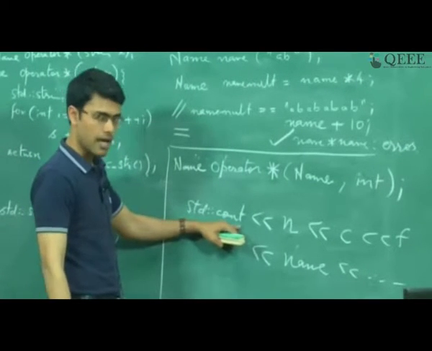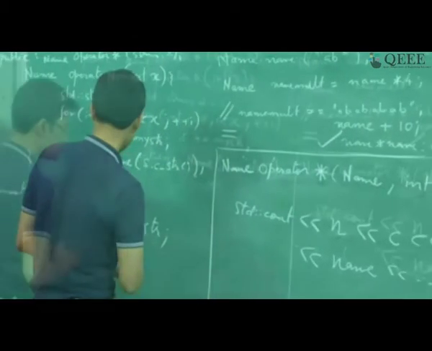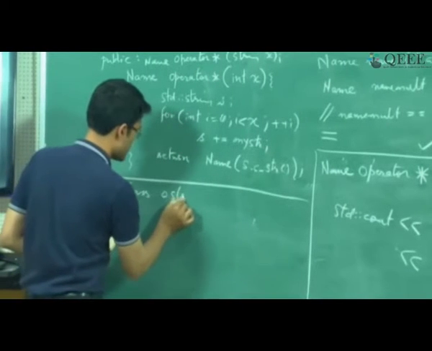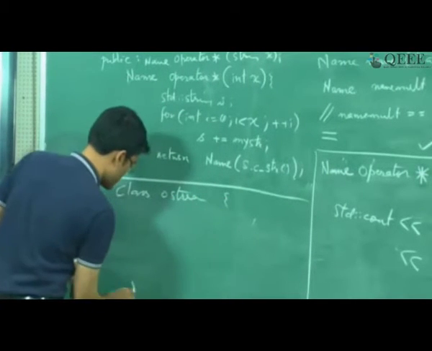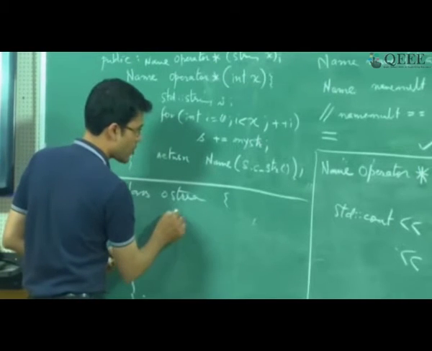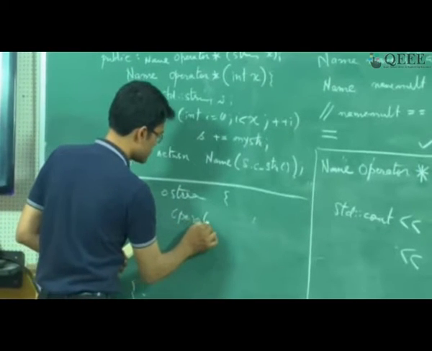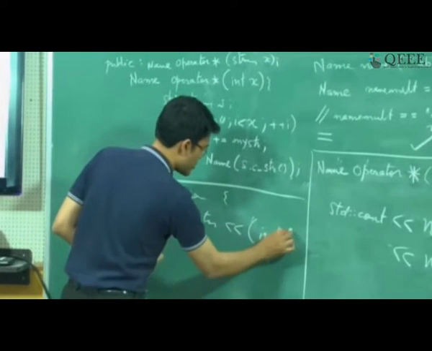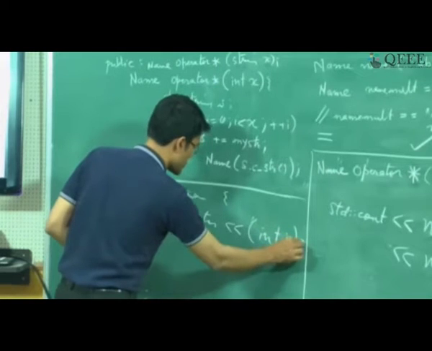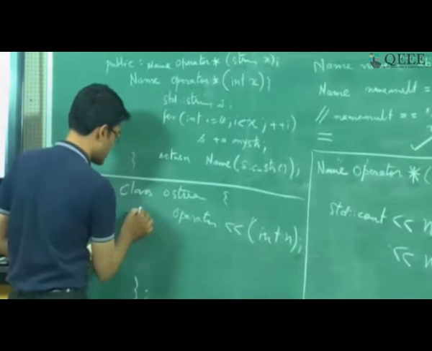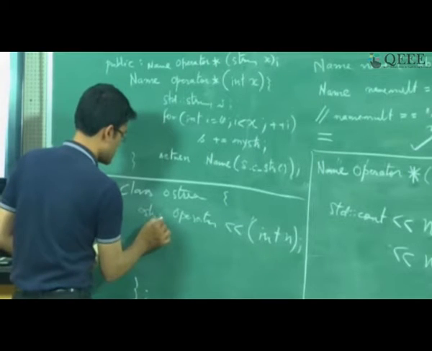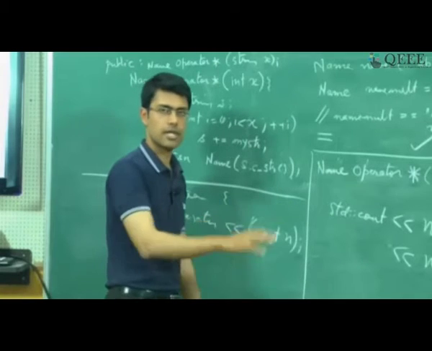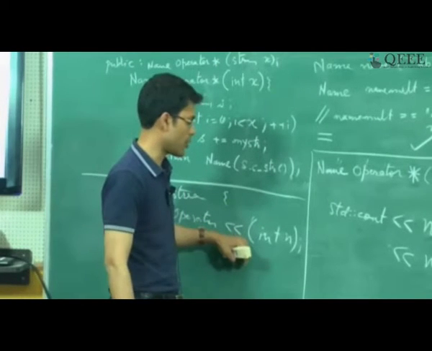Inside that class there will be a function, so there is a class ostream which is going to have this operator left shift with integer as a parameter, so int n or something, and then what it is going to return is probably a reference to itself.